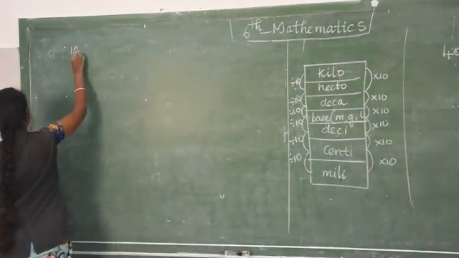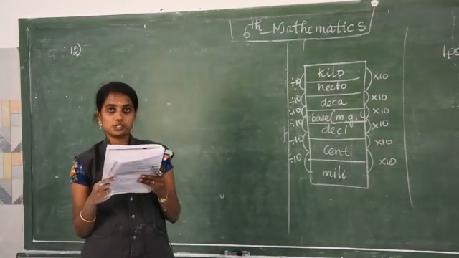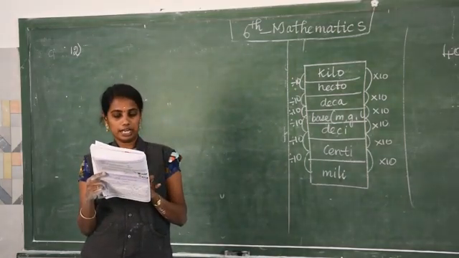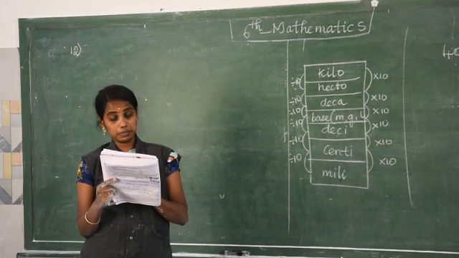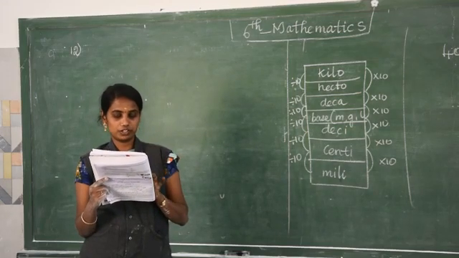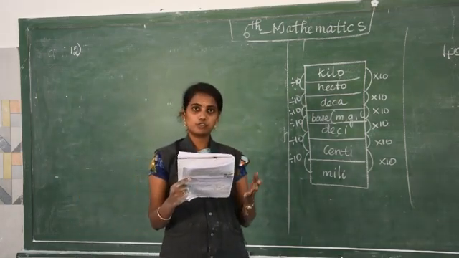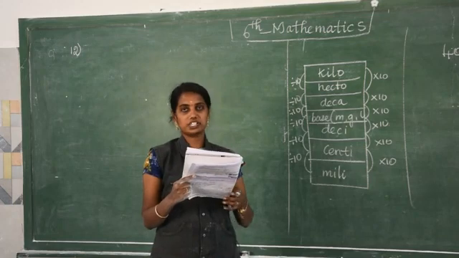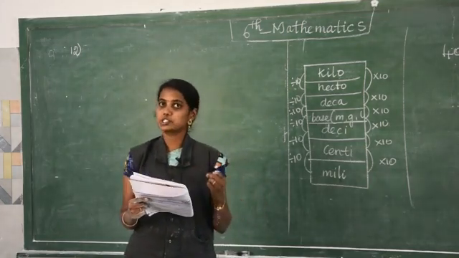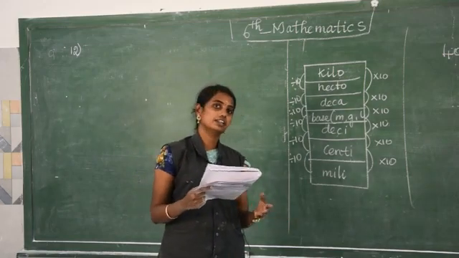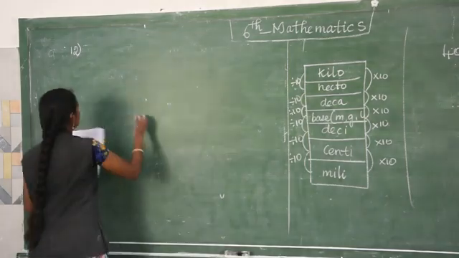Question number 12. In a school, 200 liters of lemon juice is prepared. Okay, 200 liters of lemon juice. If 250 milliliter lemon juice is given to each student, means for one student they are providing 250 milliliter. How many students get the juice? Okay, so total is given. For one student they are giving 250 milliliter. So how many students can get the juice? We are going to find out.